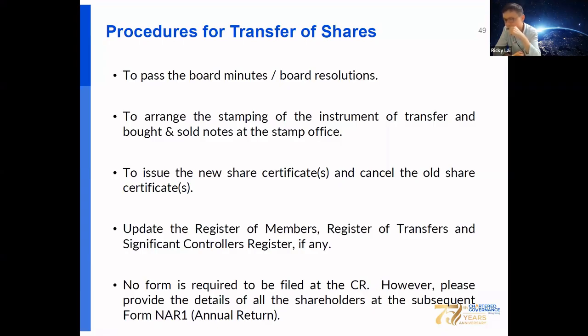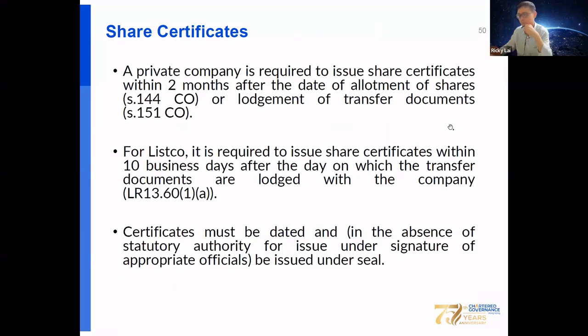So we don't know who the shareholders are if we only look at the annual return. The company only needs to provide the details of all the shareholders in a subsequent form, NAR1. That's the reason why a person has the right to inspect the register of members, and the register of members can really reflect the real transfer of shares during the year, because from a company search we are unable to see the new shareholder record.